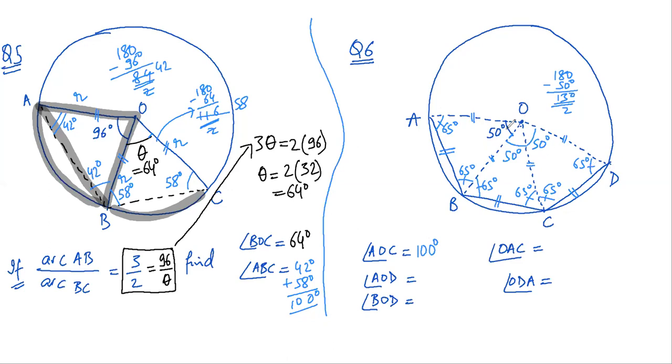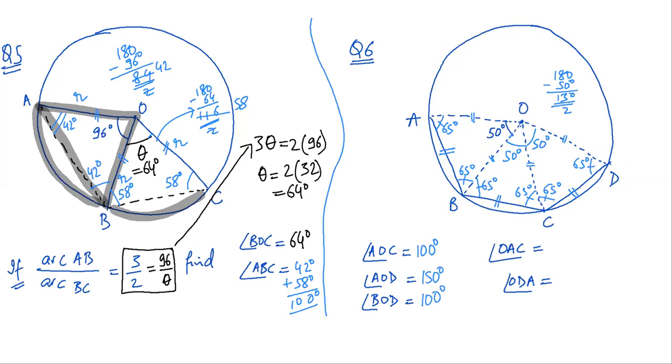AOD is 150 degrees. BOD is 100 degrees. OAC. Now this is an interesting question. And ODA. These two are interesting. Let us do these.